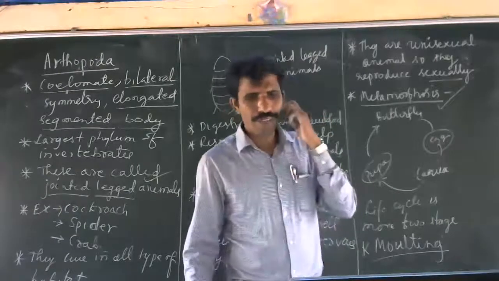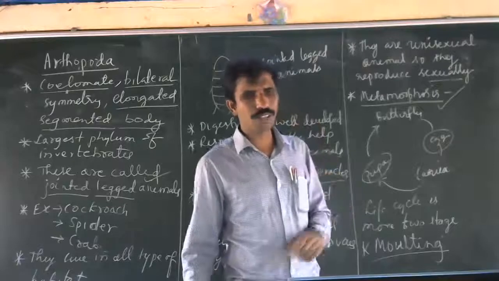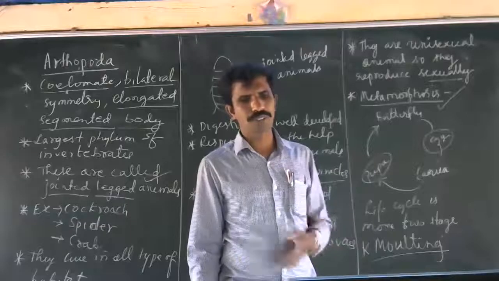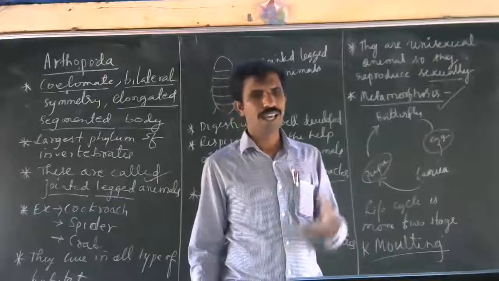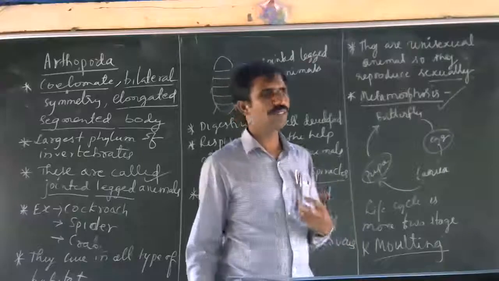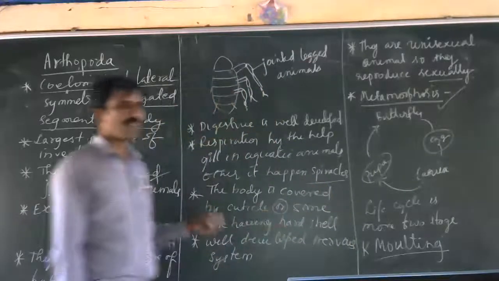Understood? Many of these arthropods are used as food. In many countries they use it as food. In India also, crabs and prawns are used as food. Lobster, if you take. So they are used as food. This plays a very important role.